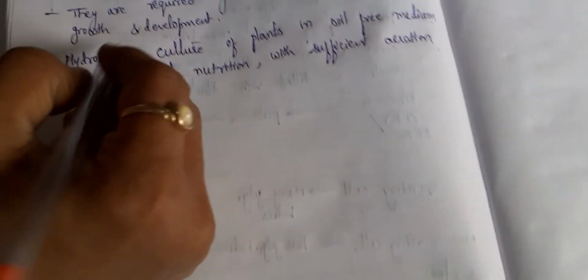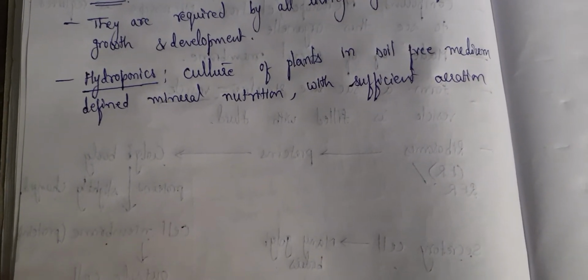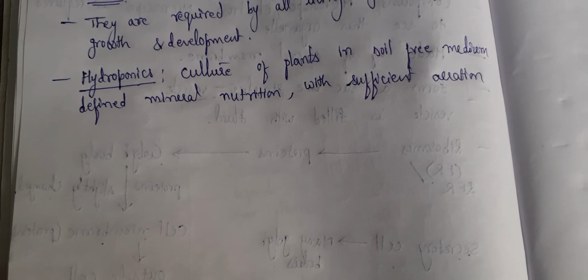Such a type of science is called as hydroponics, a branch of science which deals with the growing of plants in the soil free medium with defined mineral nutrients and aeration. You are calling it as hydroponics.